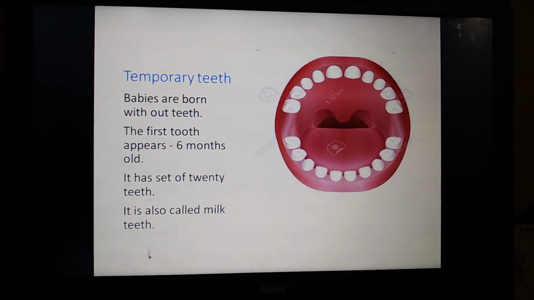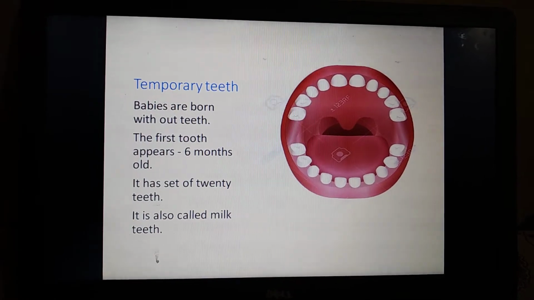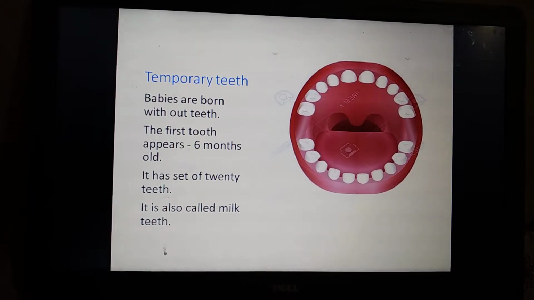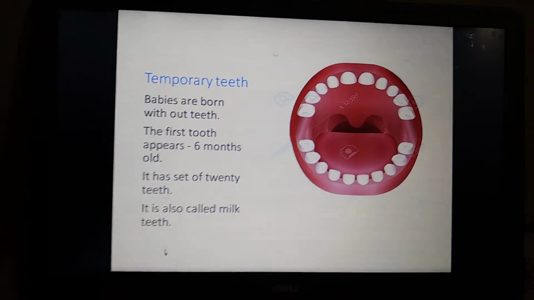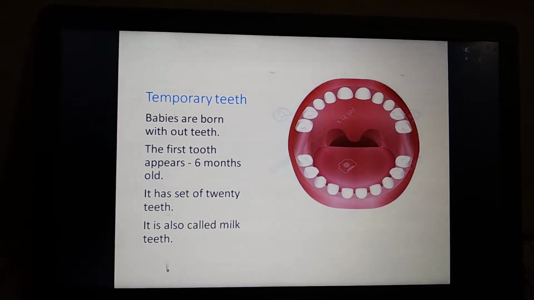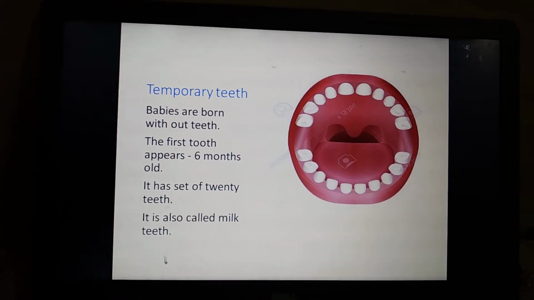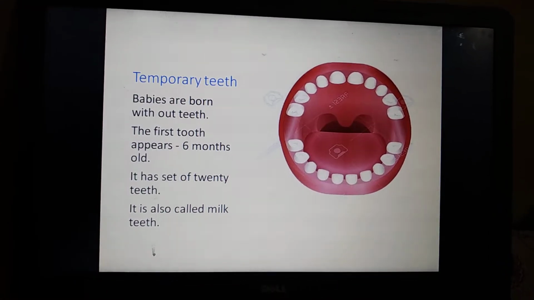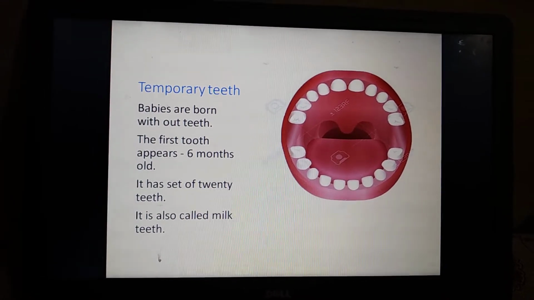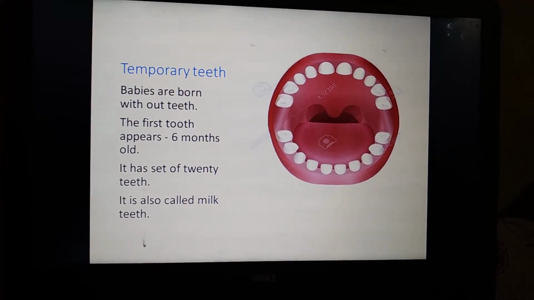Babies are born without teeth. The first teeth appear for children between 6 months and 1 year. Within that period the small teeth start growing. Maybe in 2 or 3 years, they can see the set of 20 teeth. These 20 teeth are called milk teeth.